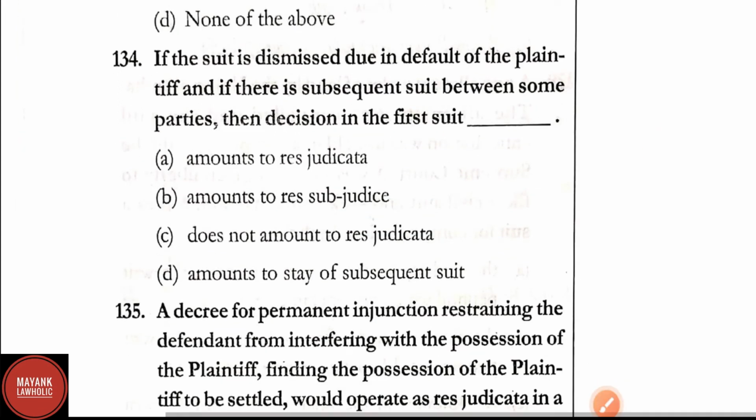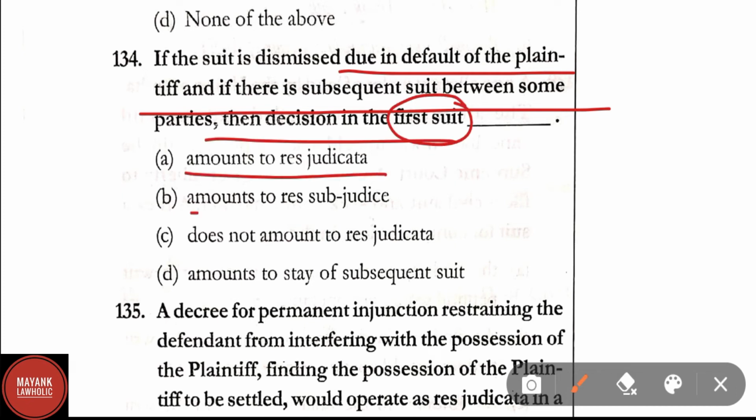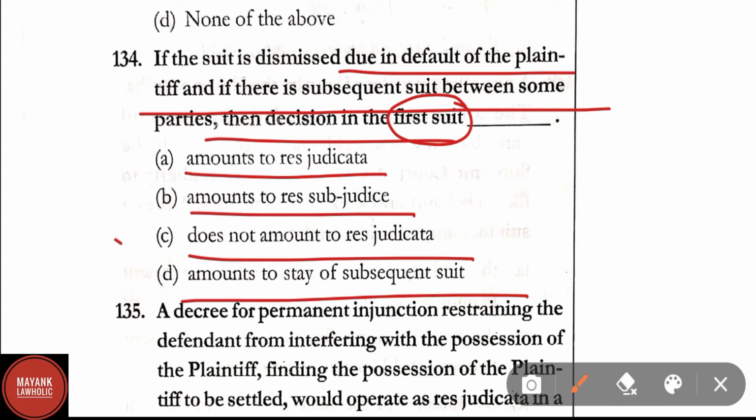Question number 134. If the suit is dismissed in default of the plaintiff and if there is subsequent suit between same parties, the decision of the first suit amounts to res judicata, amounts to res sub judice, does not amount to res judicata, amounts to stay of the subsequent suit. Here correct answer is option C, that is, does not amount to res judicata.